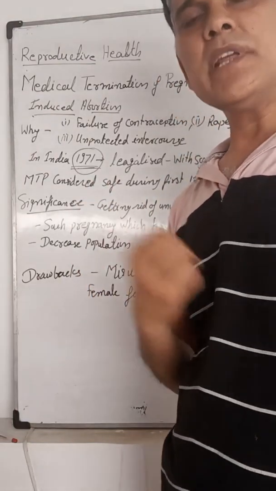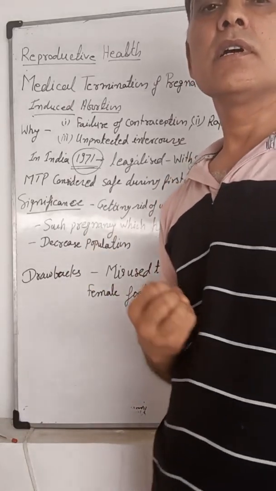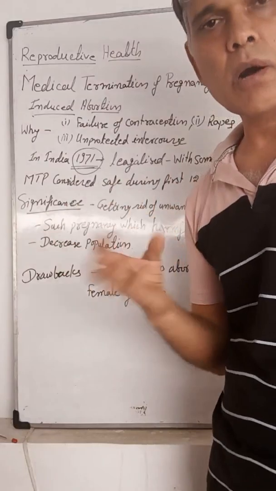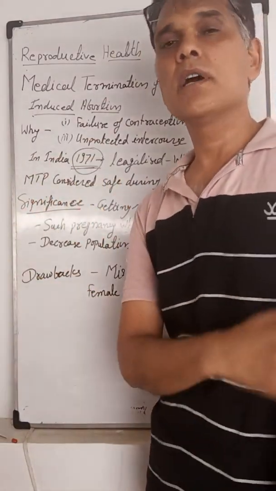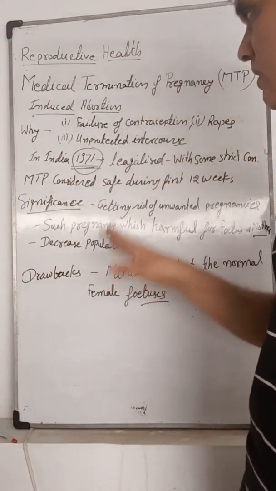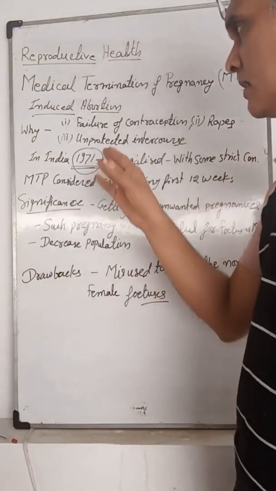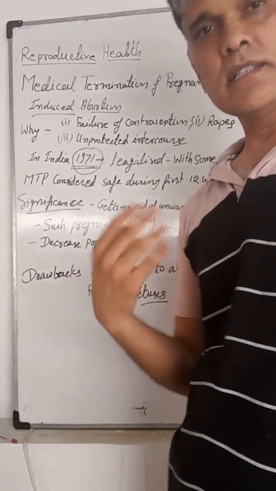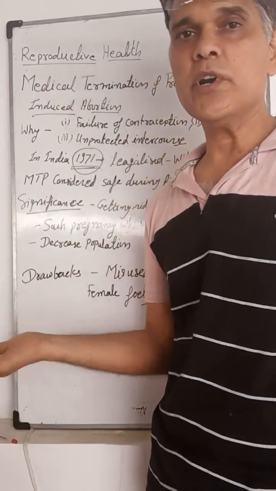Nowadays, in many countries, the normal female fetus is removed or aborted with the help of MTP. That is not right. That is not correct. That's why the government of India illegalized such types of MTPs according to government norms.